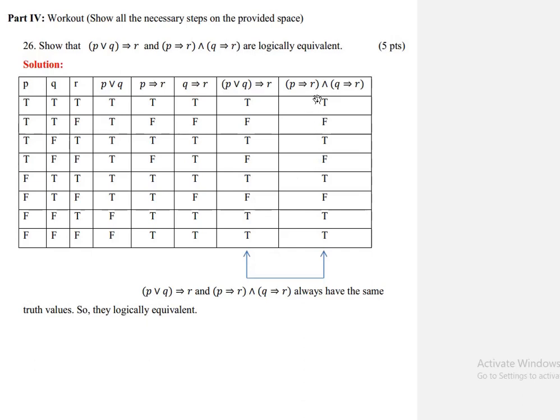Next, P implies R and Q implies R, the conjunction of these two. By the conjunction definition, if both propositions are true the conjunction is true, otherwise false. Now what is the truth? This is a logical equivalent.